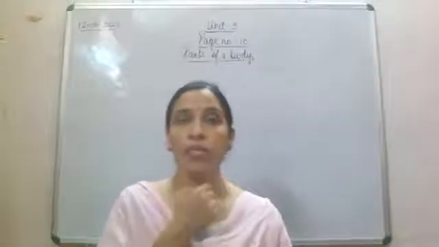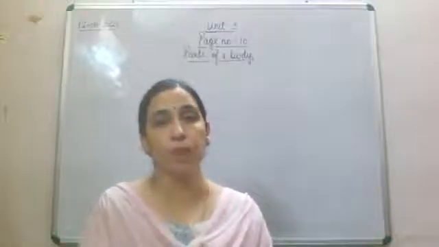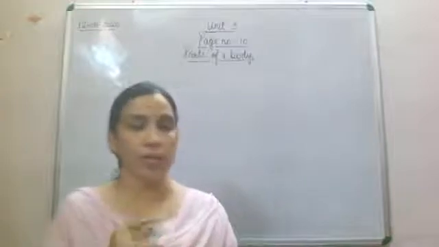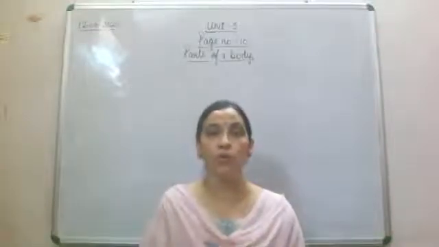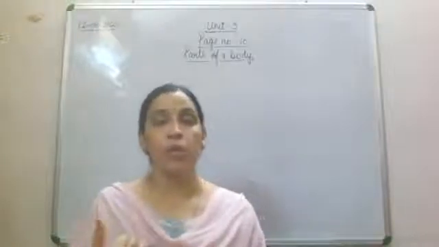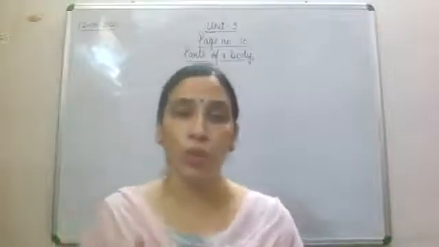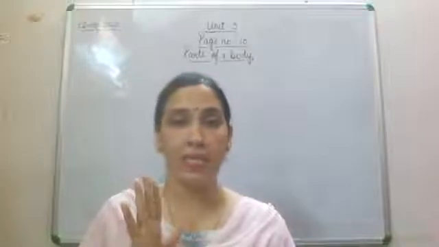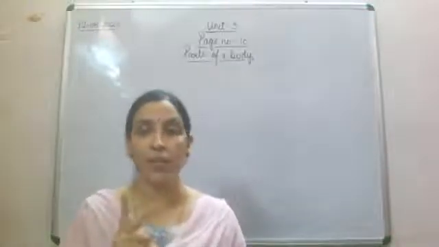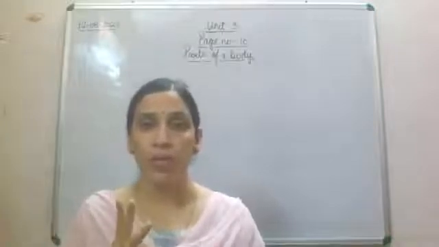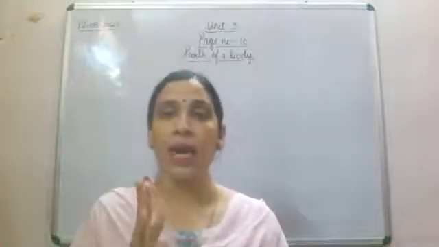Now in this we have our first topic, that is parts of body. Today we are going to learn about different parts of body which are used for doing activities. So children, first of all we will talk about our 5 sense organs, that is your eye, ear, nose, tongue and skin.